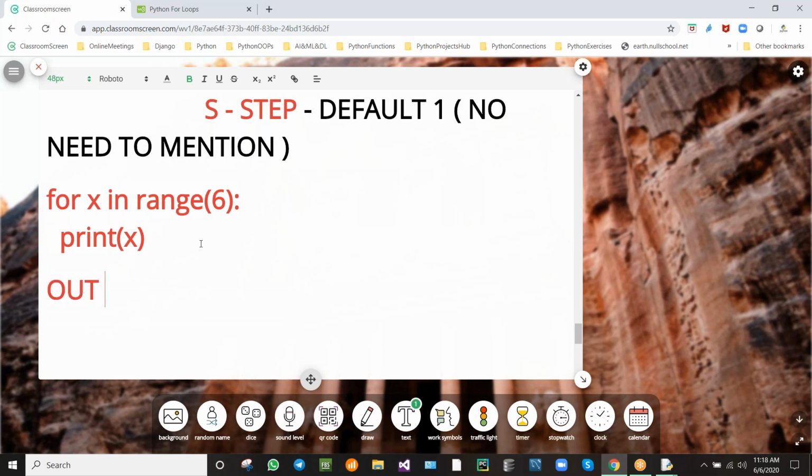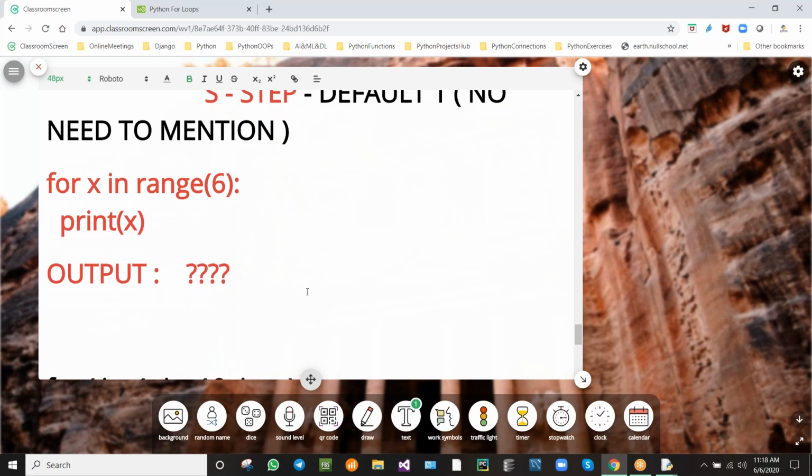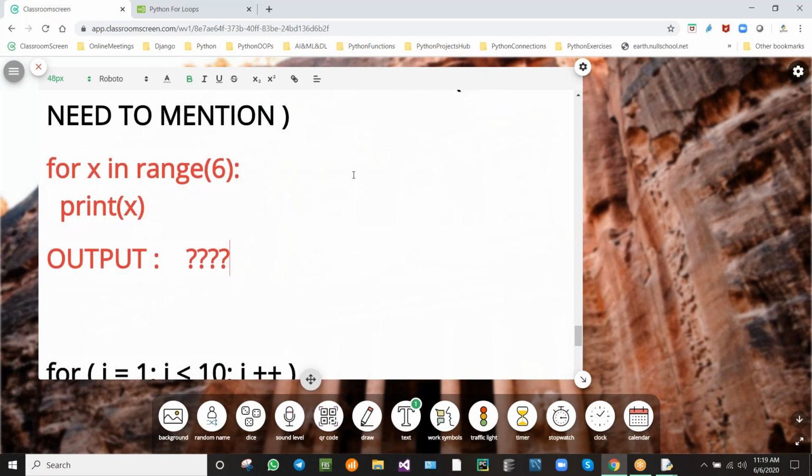What is the output for this? Anybody? For x in range 6, what is the output? Here, what is the starting point? Starting point is 0. Ending point is 6 and increment is 1.